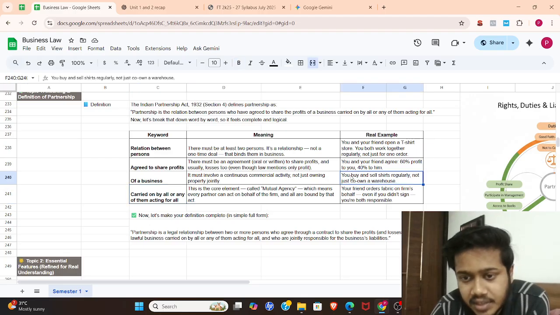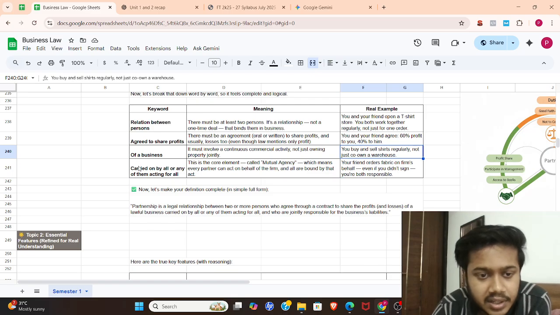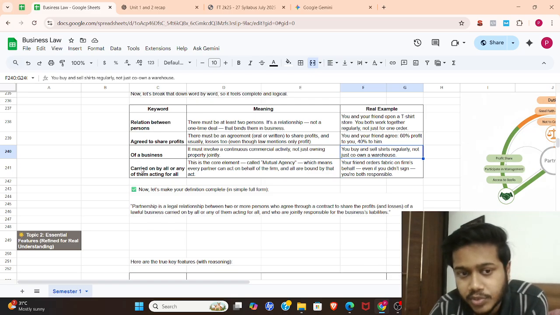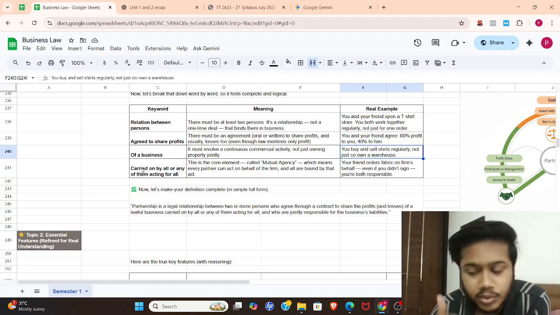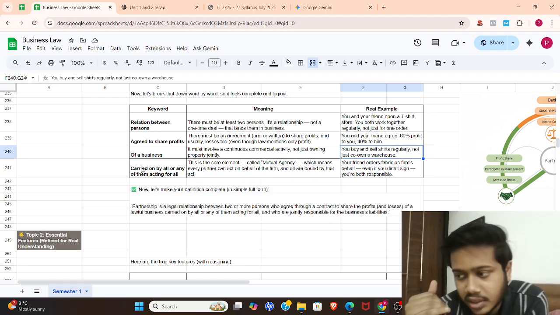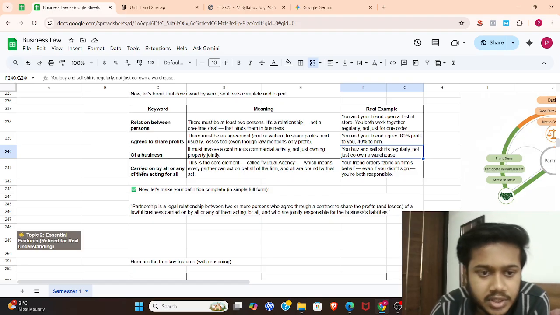Here is also one example, so you can relate to it if you are not getting the definition part. I'm putting too much pressure on this because it is very essential. If you don't get the definition now, if you don't understand it, you won't understand the Partnership Act. Basically, this is the foundation. So I want you to give it time and read it properly. You can pause the video as well.